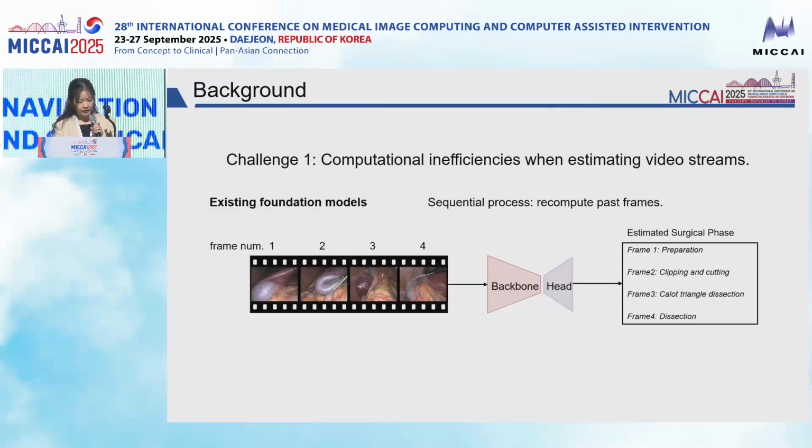To build a foundation model for endoscopic video, one of the key obstacles is computational inefficiency. Most existing backbones require recomputing information from past frames. For example, in the model shown on this slide, if we want to recognize the surgical phase of the current frame, we need to repeatedly process all previous frames. And if the backbone is transformer-based, which is the dominant approach, the complexity grows quadratically with sequence length, and this leads to high memory usage and slow inference speeds. But in surgery, where surgeons depend on real-time video feedback, delays are unacceptable.